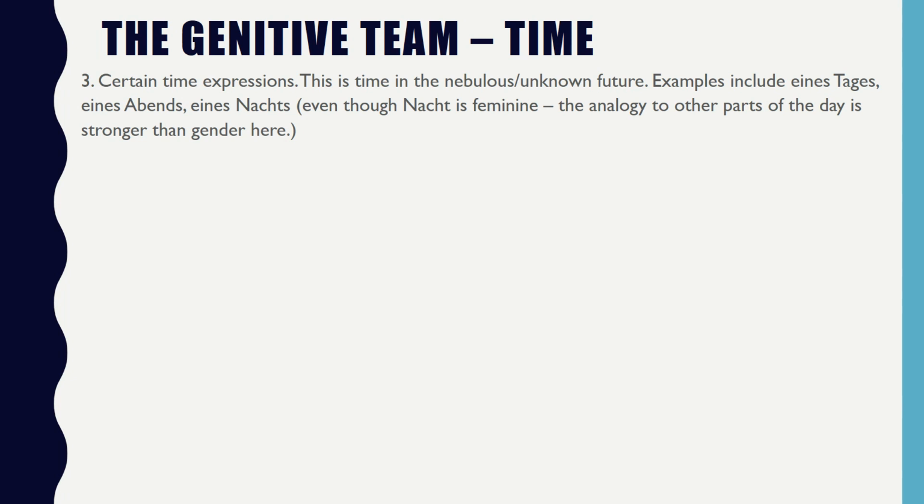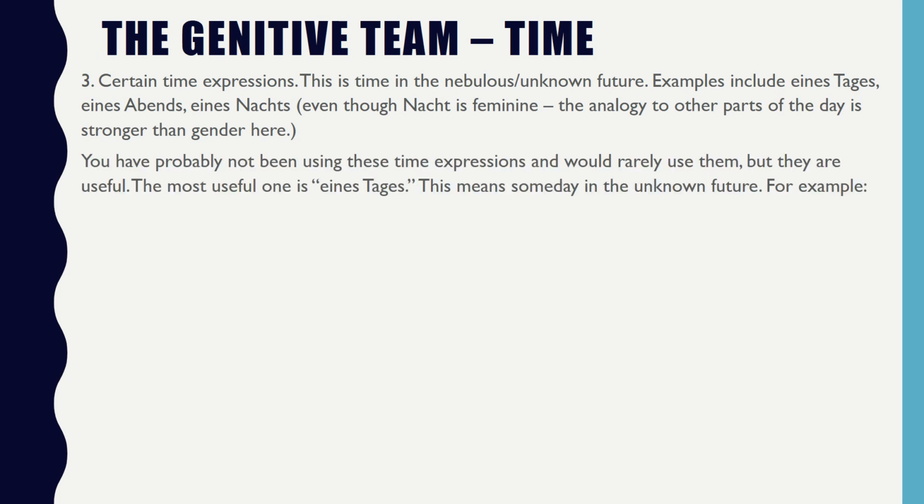Certain time expressions are genitive. This is time in the nebulous or unknown future. Examples include eines Tages, eines Abends, eines Nachts, even though Nacht is feminine. Remember, we mentioned that before. You have probably not been using these time expressions and would rarely use them, but they are useful. The most useful one is eines Tages. This means someday in the unknown future.